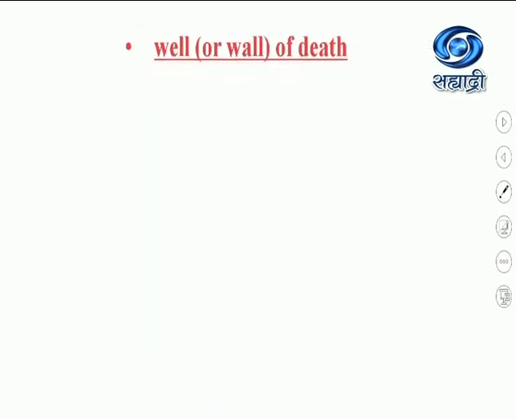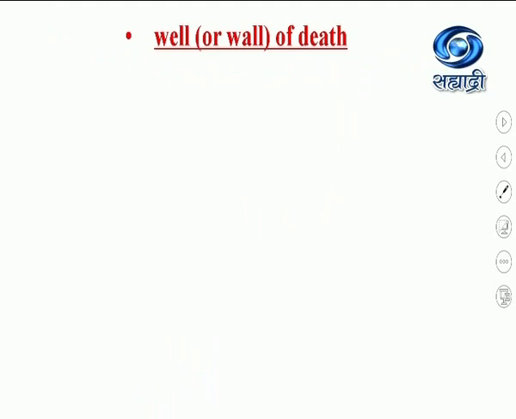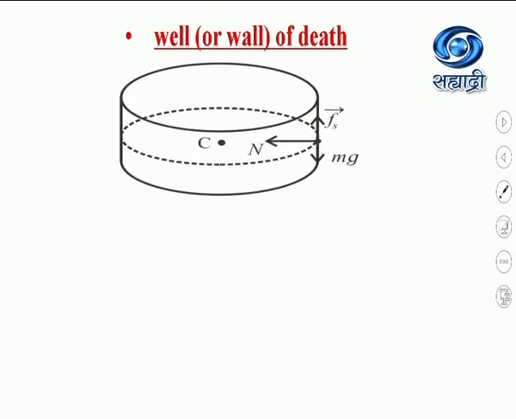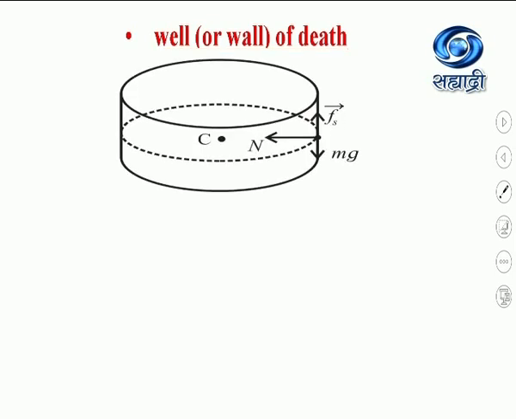Now we will see the second application of uniform circular motion, that is the well or wall of death, which is also known in Hindi as maut ka kuwa. This idea is used while performing stunts in the circus. In this case, the vehicle is moving along a horizontal direction in between two cylindrical walls.